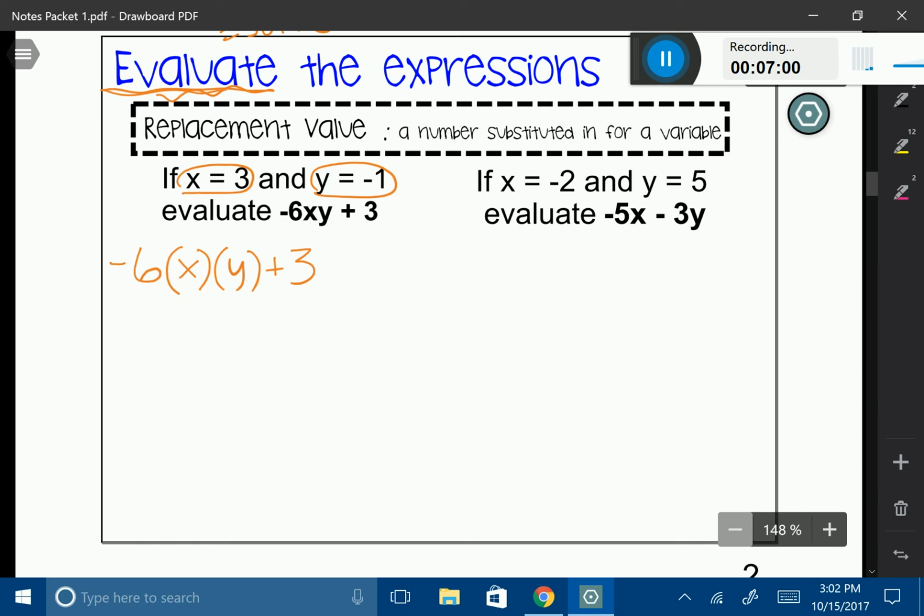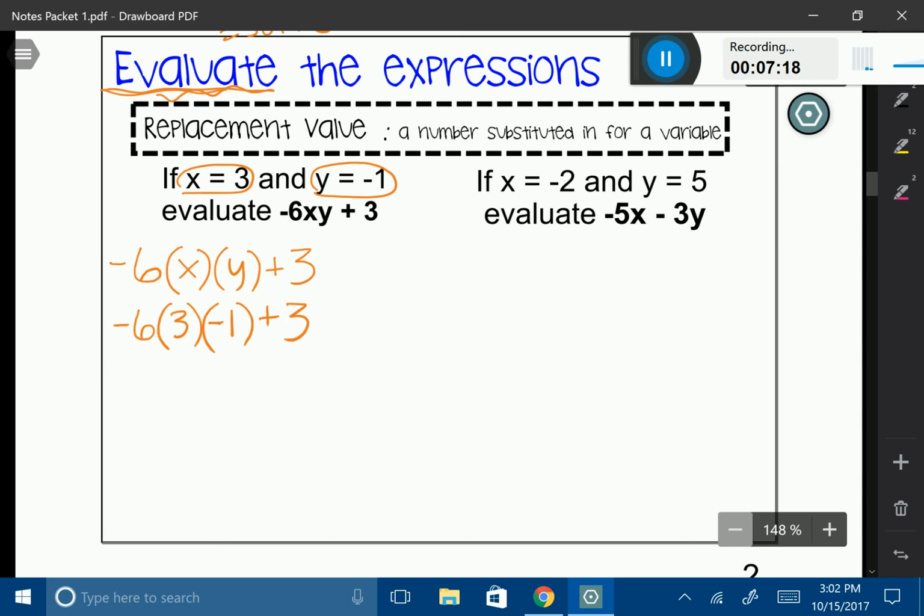Now I'm going to substitute my replacement values, which are x equals 3 and y equals negative 1, into my expression. So I'm going to say negative 6, and instead of x, I'm going to replace the x with a 3. My y, instead of writing a y, I'm going to replace it with a negative 1. And then I'm going to bring down my plus 3.